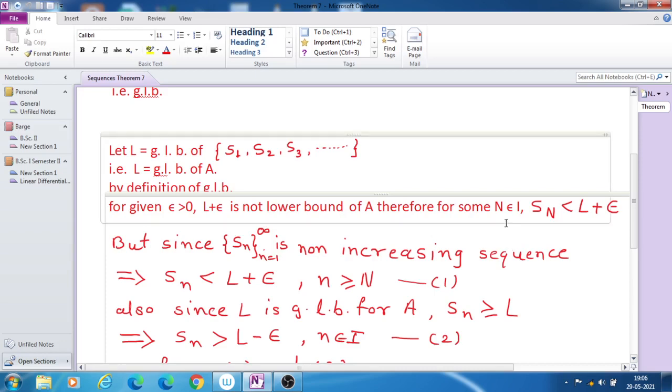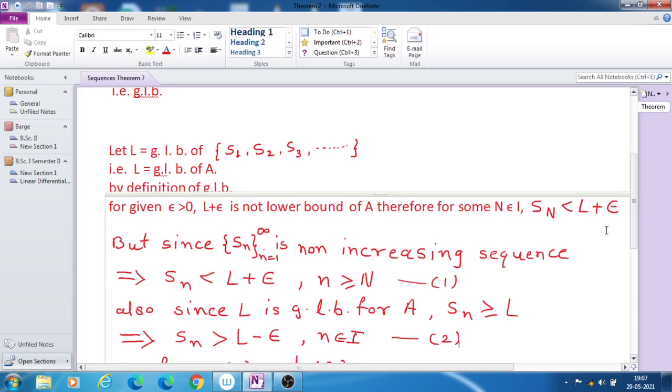That means for some terms, for given epsilon, L plus epsilon is not a lower bound of the set A. Therefore for some value capital N, there is at least one value Sn which is less than L plus epsilon.